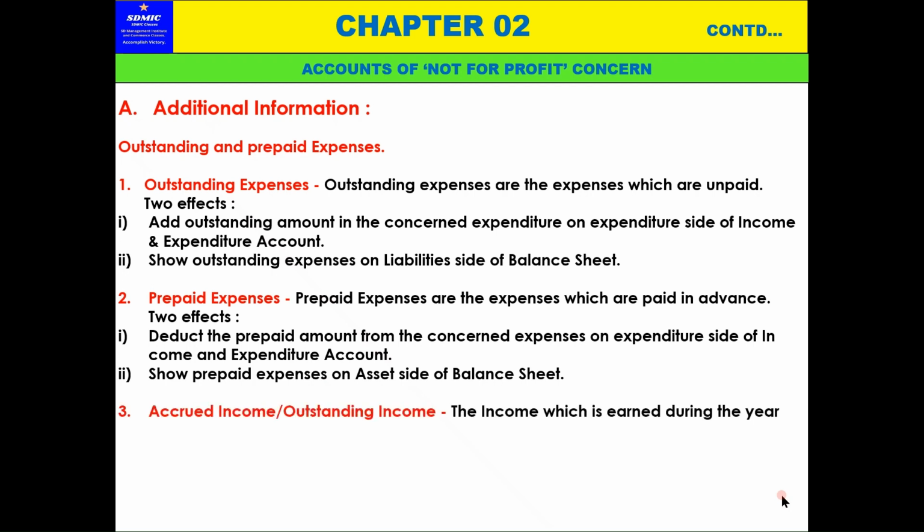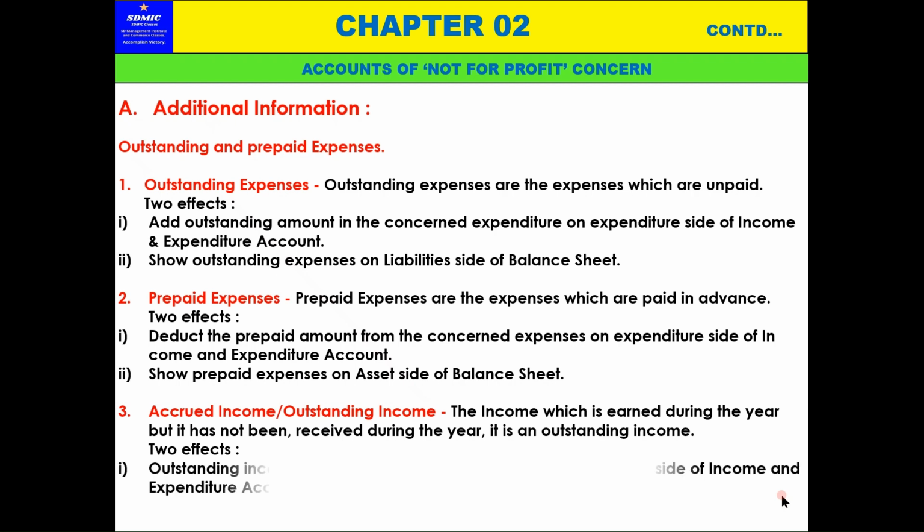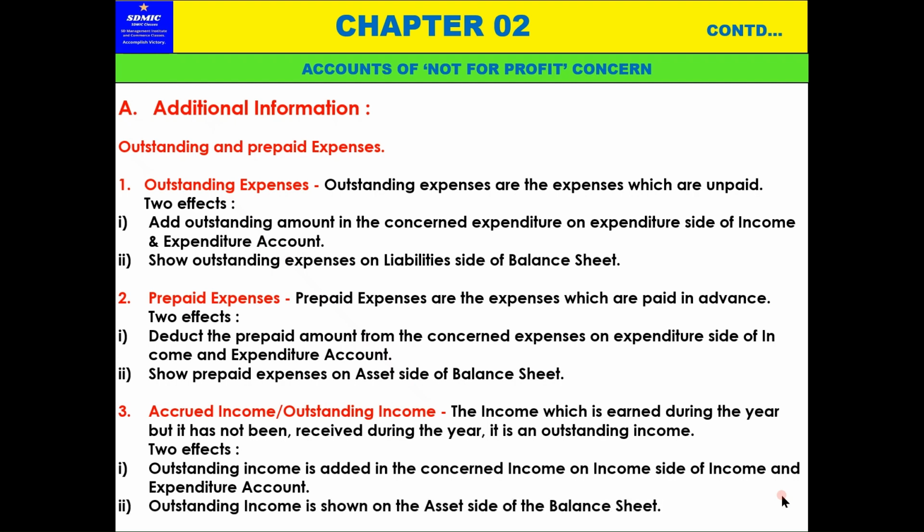Now accrued income or outstanding income. Accrued income and outstanding income, this includes fixed deposits, investments, etc. The income which is earned during the year but has not been received during the year is an outstanding income. Two effects. Outstanding income is added in the concerned income on the income side of the income and expenditure account, and the outstanding income is shown on the asset side of the balance sheet, means income receivable. That is the thing. It's very simple.